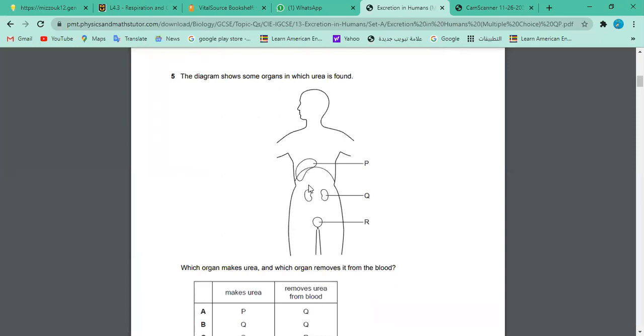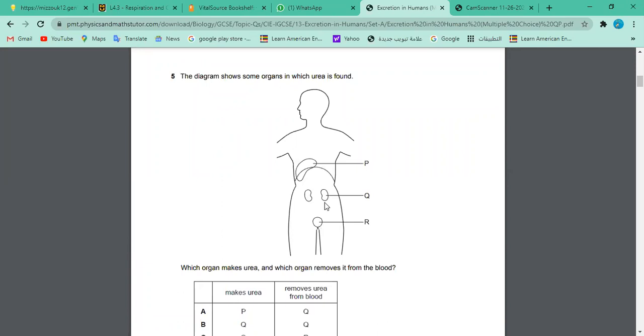Another student, what is Q? Kidneys. Very good. This is the kidneys. And what about this R? Bladder. This is the urinary bladder. And they are saying all of them contain urea. Do you agree with that? It has urea? Yes. Okay.